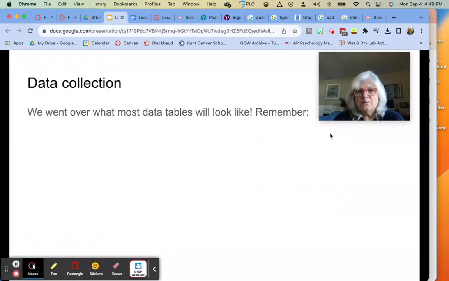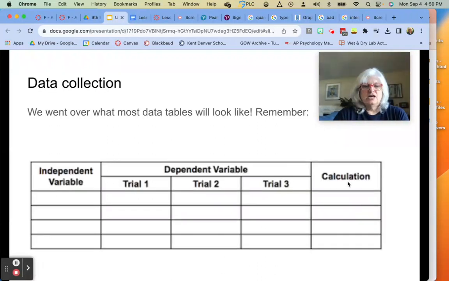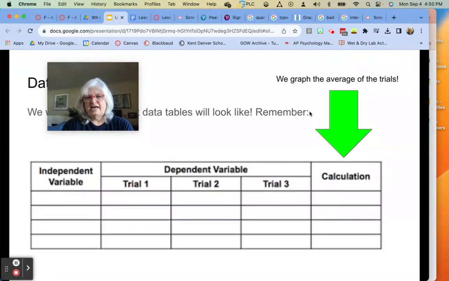All right, let's talk about when we collect data. We actually talked last class about what a data table should look like. Remember that your independent variable will always be that first column, and then you'll either have your dependent variables or your trials, just like I show here in this graph. And I want to make sure that you understand that this part right here is actually what we graph.